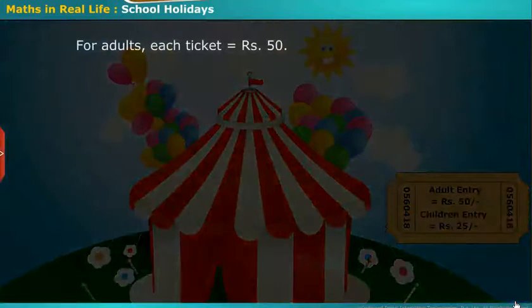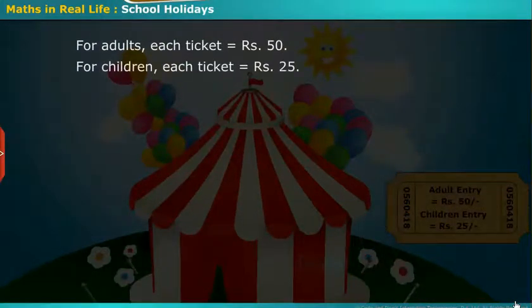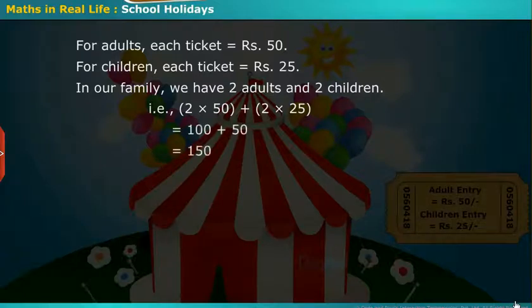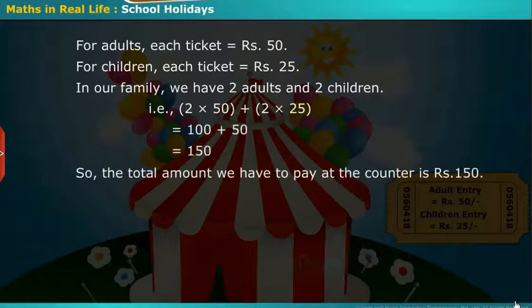For adults, each ticket is ₹50. For children, each ticket is 25 rupees. In our family, we have 2 adults and 2 children. That is 2 into 50 plus 2 into 25, which is equal to 150. So, the total amount we have to pay at the counter is ₹150. We have paid the required amount at the counter and enjoyed ourselves on our first day.